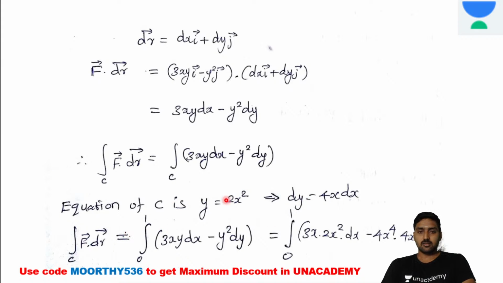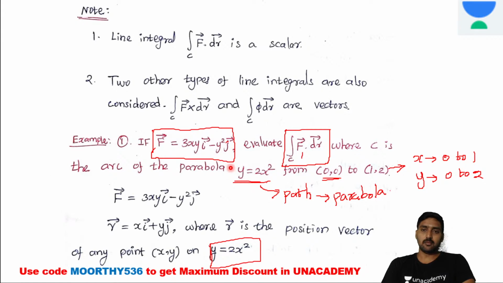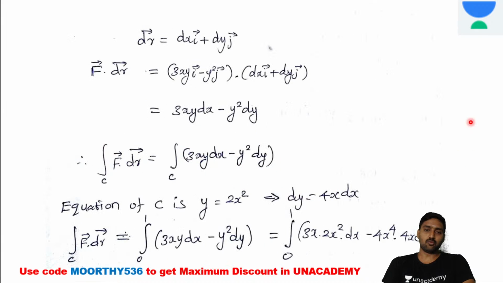Now for the limit, since we are substituting in terms of the x variable, we need to consider the x limit. Is it clear? How are we taking this x limit? In case we substitute in terms of the y variable, we need to consider the limit as y. But here it is x only, 0 to 1. X varies from 0 to 1.